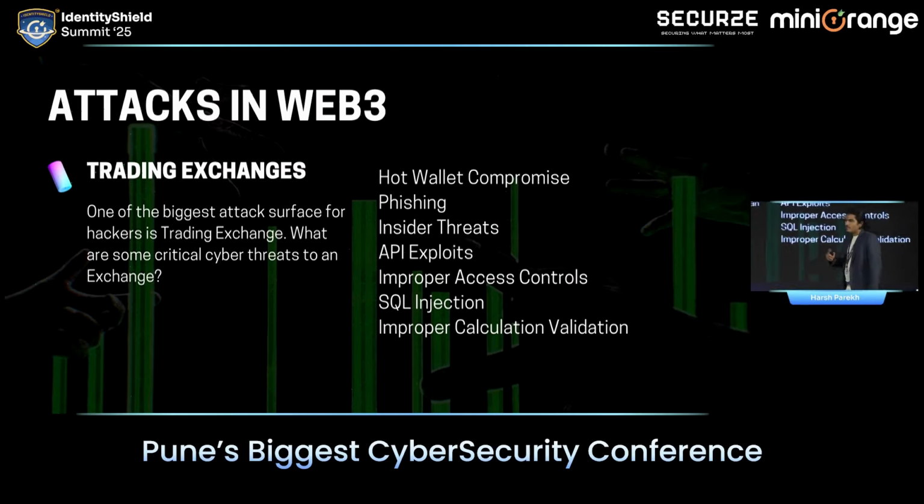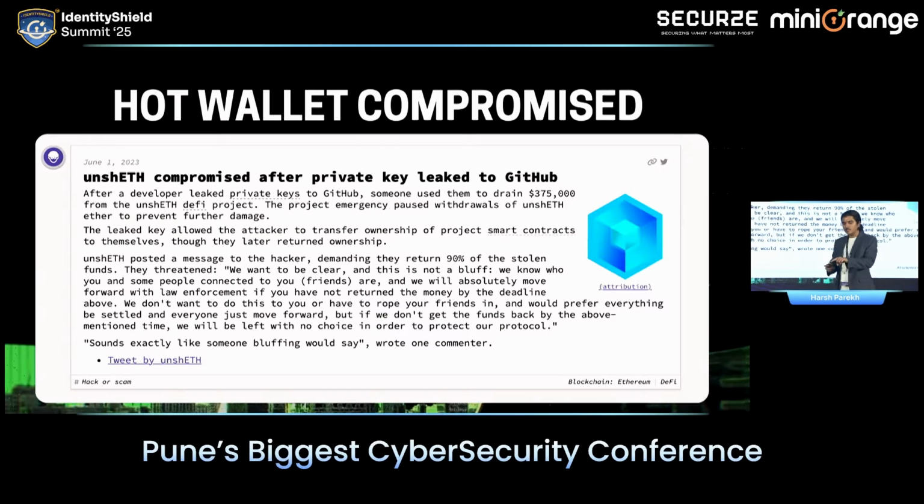Next is API exploits. Very similar to the Web2 ecosystem, we have a trading exchange with a front end in front of us. We exploit different types of vulnerabilities over here. Those all are categorized as API exploits. Improper access control is again followed by API exploits. We are focusing only on the Web3 ecosystem, but I'm just covering a couple of attacks that trading exchanges face. SQL injection is again a bug that trading exchanges face a lot, and they take care of this type of attack very well. And last is improper calculation validation. I will explain improper calculation validation in a moment, in the last slide, when we go into smart contracts.